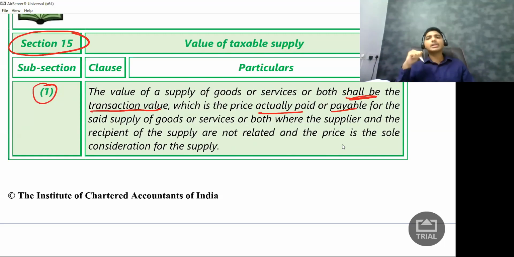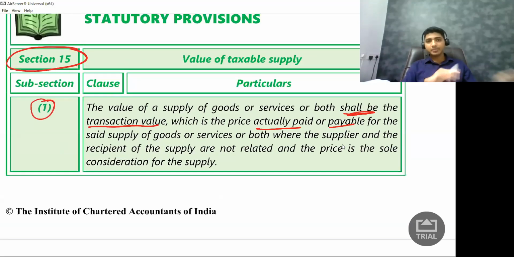So you need to reread this particular line. So will you understand clearly what the law says? Law says the value of goods. The calculator is goods or service? It is goods, correct? It meets the definition of goods. So value of supply of goods shall be transaction value. What is transaction value? The value that I'm charging for a particular transaction. I am charging 10 rupees. So I need to pay GST on 10 rupees.